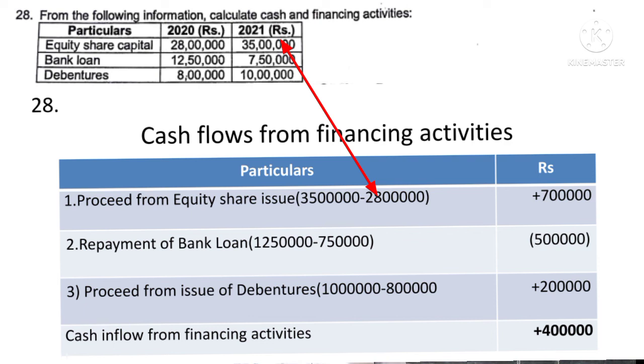Then number 2 is the bank loan. So earlier it was 12,50,000, now it is 7,50,000, means there is a repayment of the bank loan. So therefore repayment of the bank loan 12,50,000 minus 7,50,000, it comes to 5 lakhs. Then debentures, earlier 8 lakhs, now 10 lakhs are there. It means there is an issue of the debenture. So therefore proceed from issue of debenture, in bracket 10 lakhs minus 8 lakhs, it comes to 2 lakhs. Then the final amount will be 4 lakh. It is called cash inflow from financing activities. So by this section C is over.